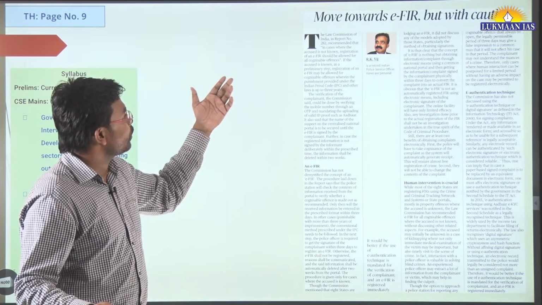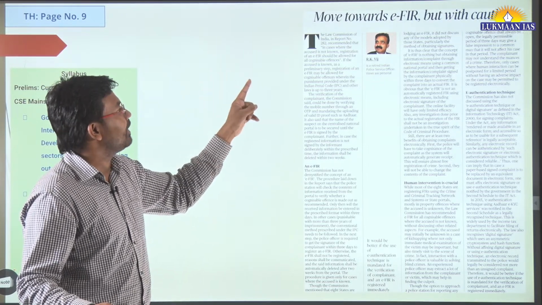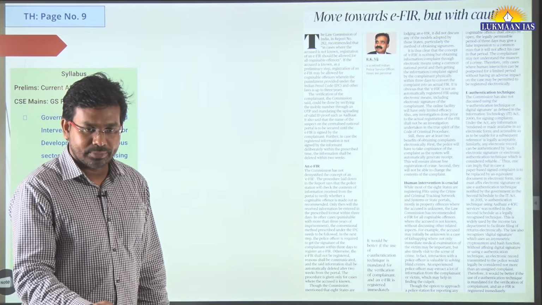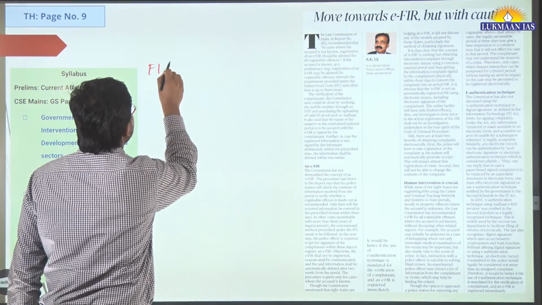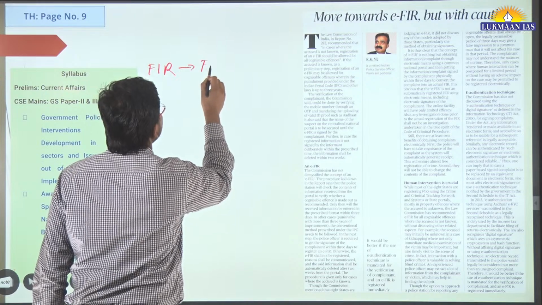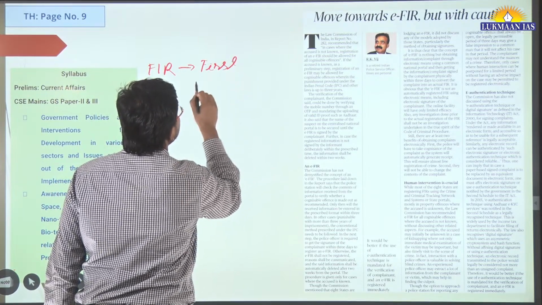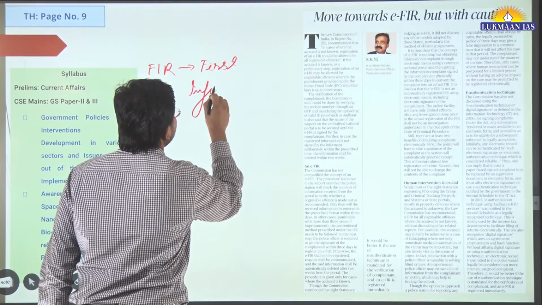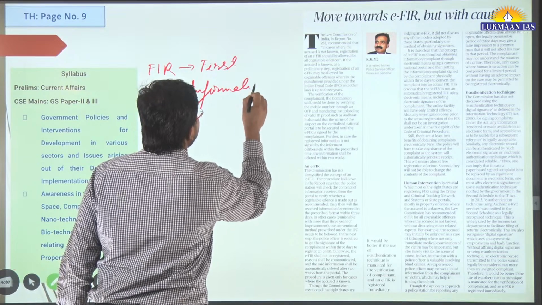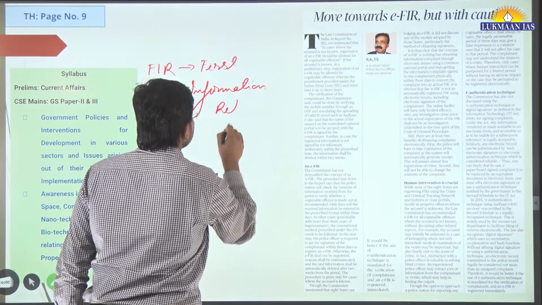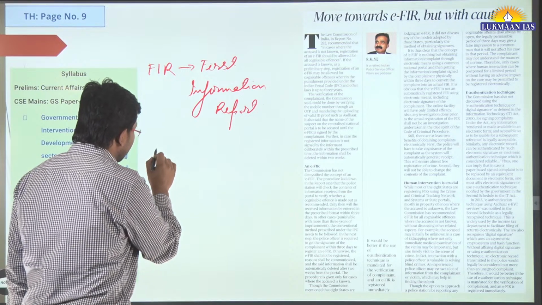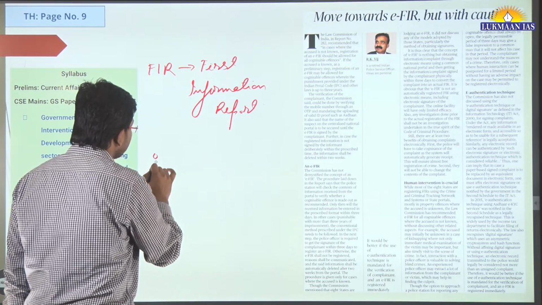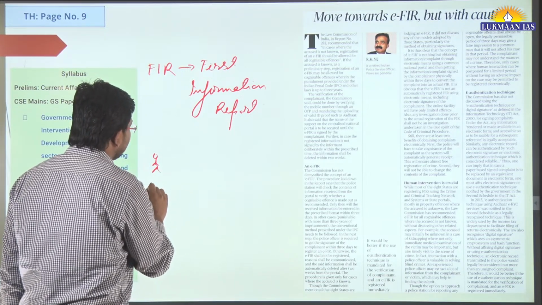Now we come to another topic. It says move towards EFIR, but with a caution. So let us discuss what an FIR is. FIR stands for First Information Report. In the case of a First Information Report, there is always an aggrieved party.